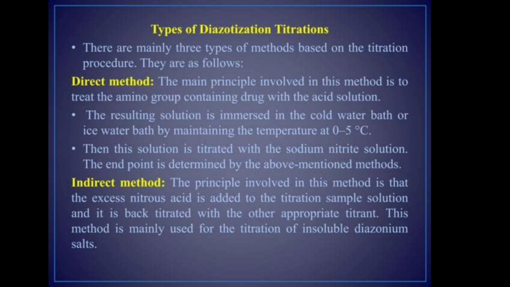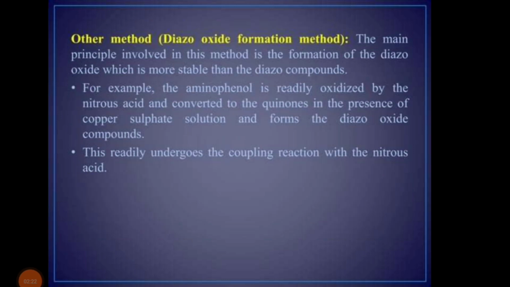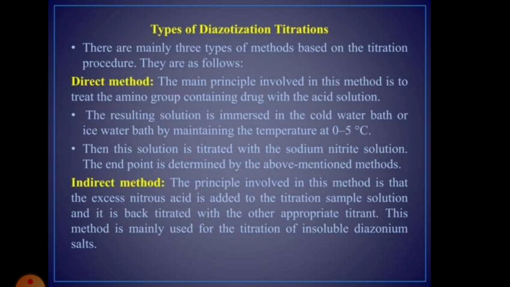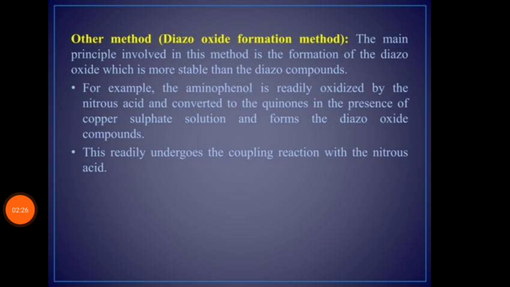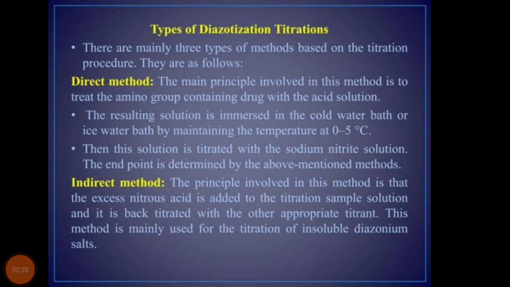Indirect method: the principle involved in this method is that excess nitrous acid is added to the sample solution and it is back titrated with another appropriate titrant. This method is mainly used for the titration of insoluble diazonium salts.